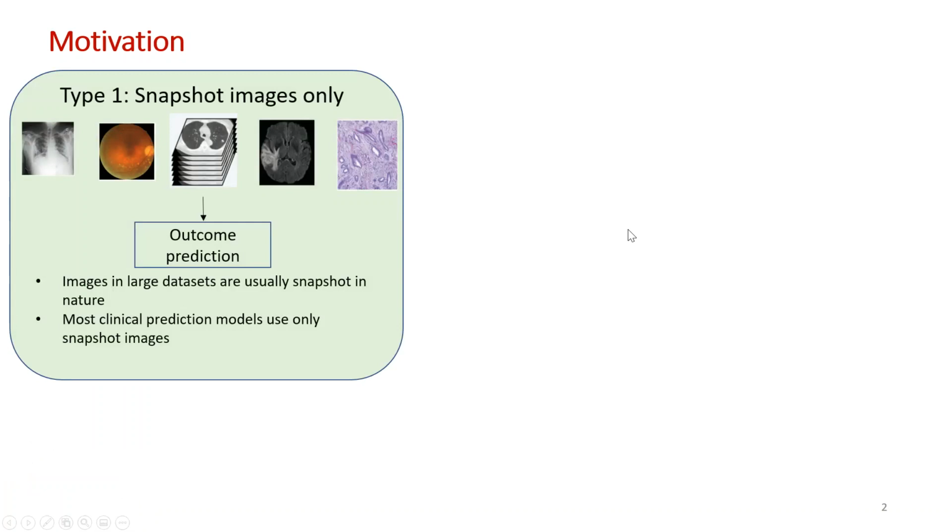Existing deep learning based outcome prediction models in medical imaging are broadly of two types. Most of the models utilize only snapshot images for outcome prediction. This is because images in the large datasets are usually snapshot in nature.